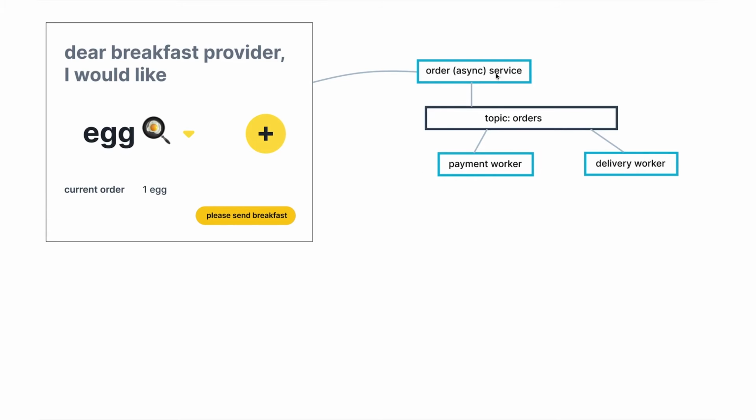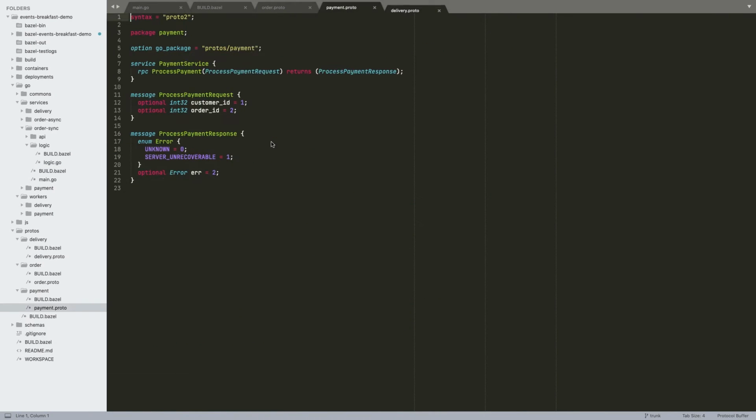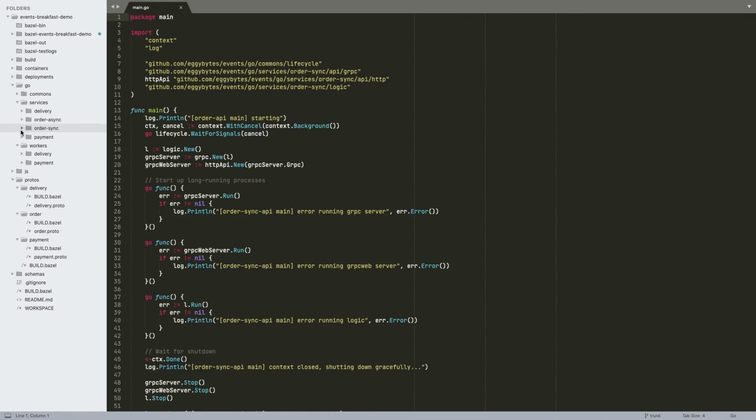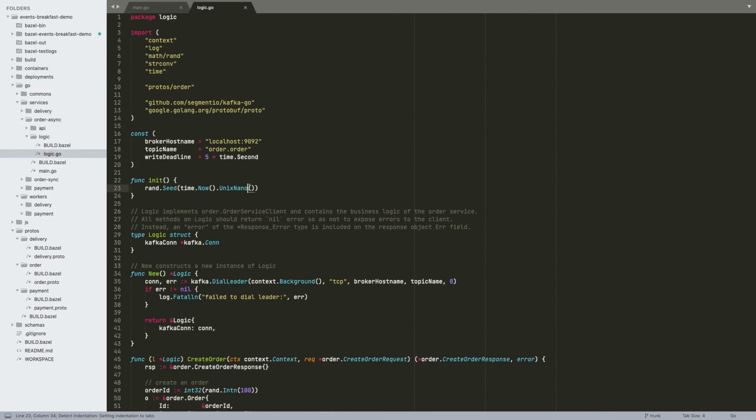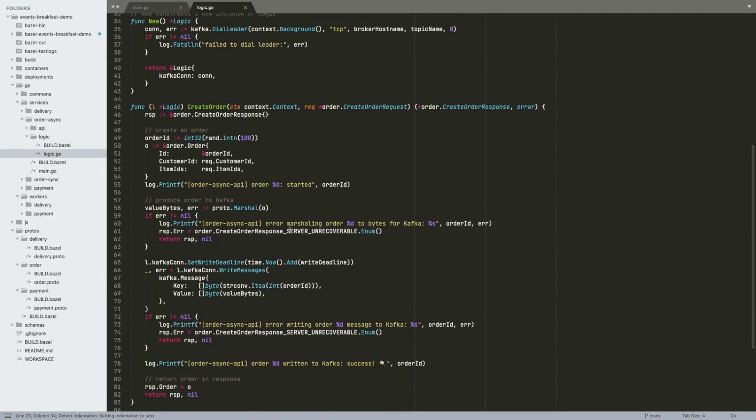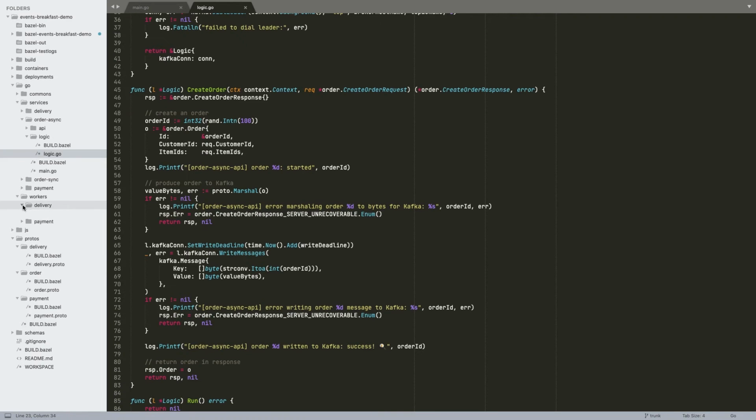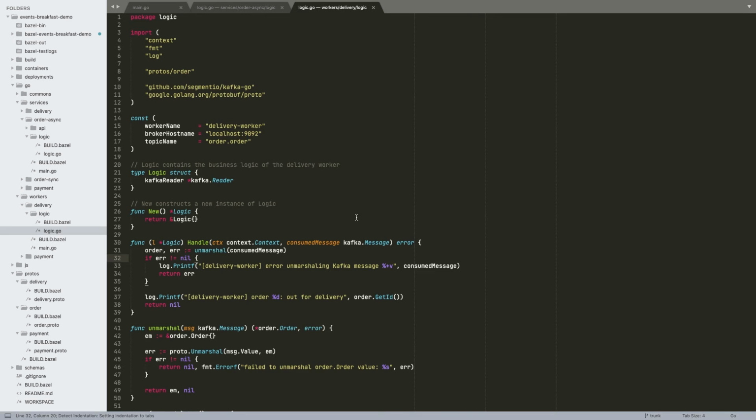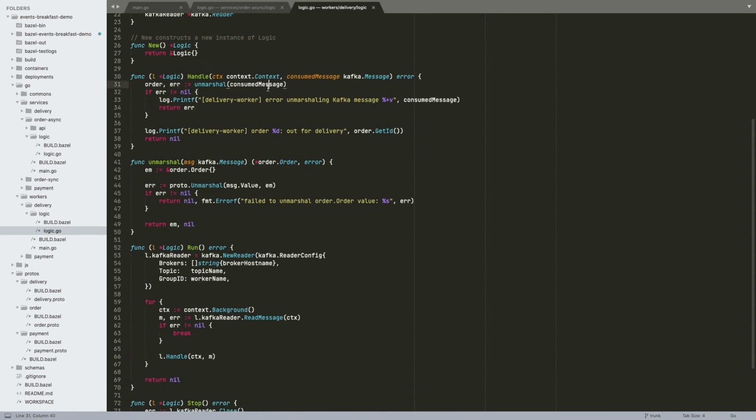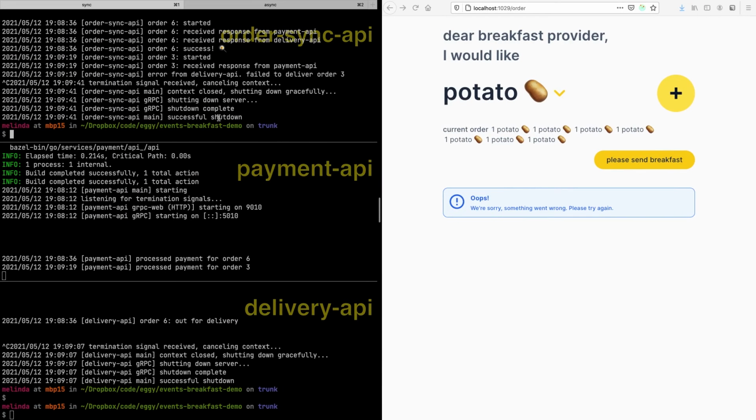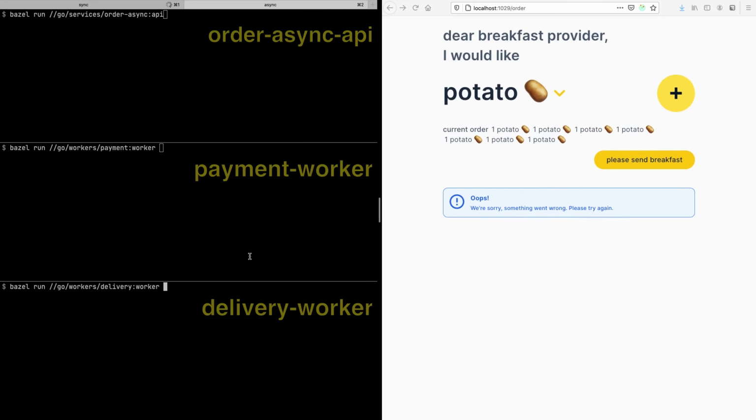So instead of calling the other services directly, like we were doing before, we have a new version of the order service, an async version, which instead will write to Kafka. And we'll have a payment and a delivery worker that each read from Kafka and do their own work. So you can see in this version of the order service, this still uses the same service interface to the client. But in this handler, we are producing to Kafka instead of calling these services synchronously. And in the workers, so this is the delivery worker, for example, we are just consuming from Kafka in this handle function. So let's see what that looks like. Let's go to the async version.